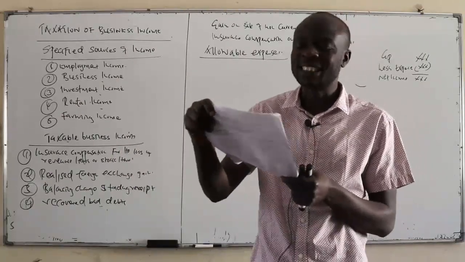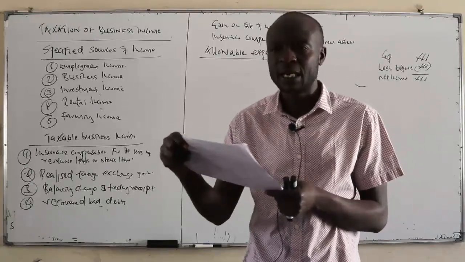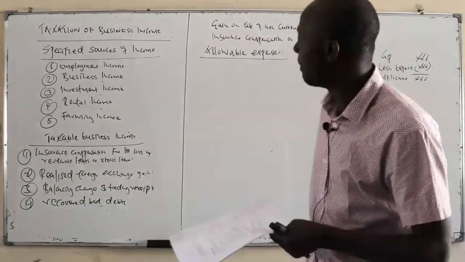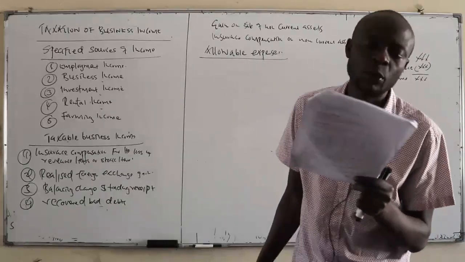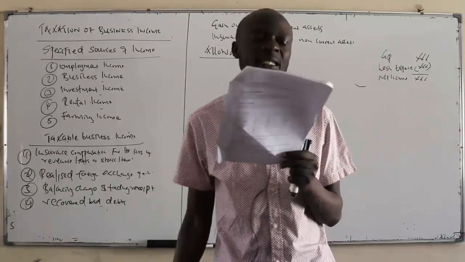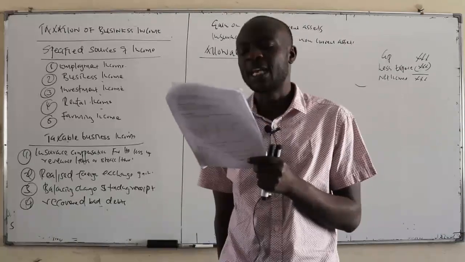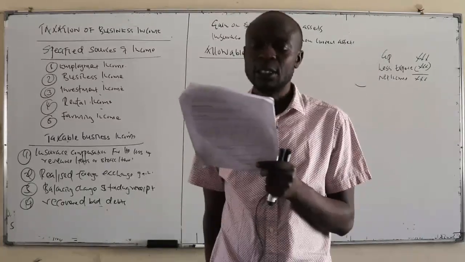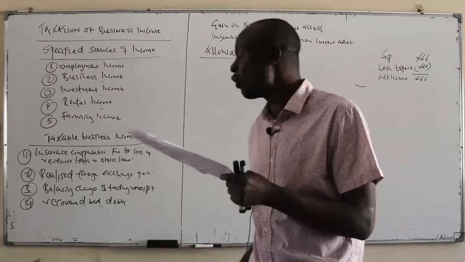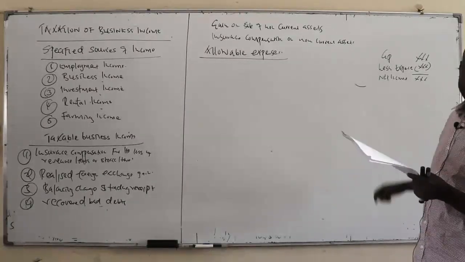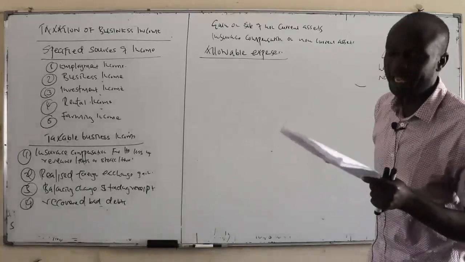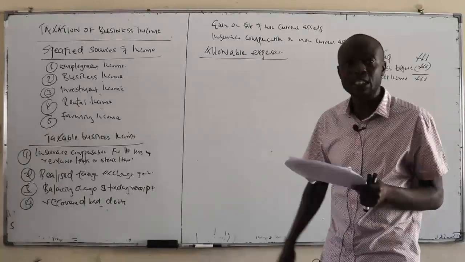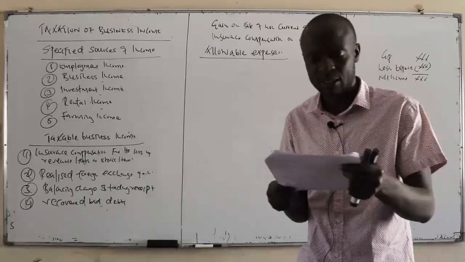Number one is what we call trade bad debts, and increase in specific allowance for doubtful debts. A bad debt, as I had explained earlier, occurs when you sell on credit and the debtor is in a position not to pay. You specifically identify a particular debtor that will not pay a particular amount. That amount is allowable; it is allowed for you to deduct by the taxman. As for the increase in specific, we said when it reduces, it is treated as income. When it increases, it is an allowable expense.